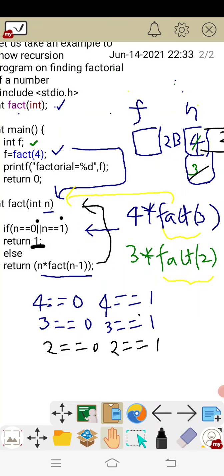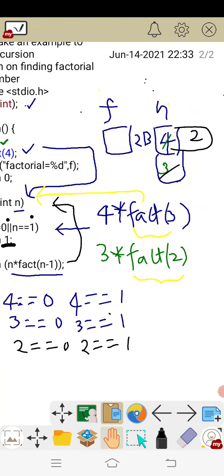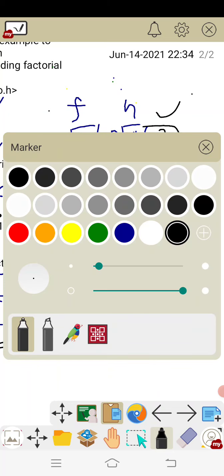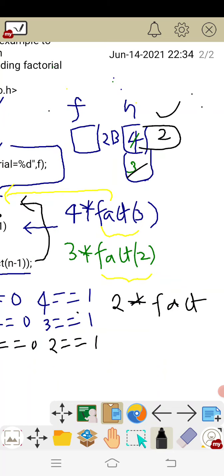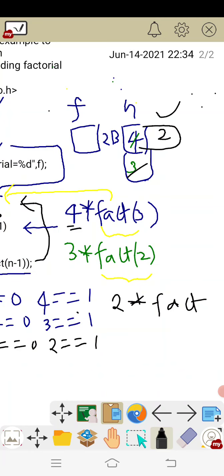Okay, you can see the program. And whenever the condition is false, what will be returned? N into fact of n minus 1. N is nothing but 2. So I'm going to call like this: 2 into fact of, see here, 4 is also there. You remember, 4 is also there. That is 4 into this fact of 3, which can be expanded as 3 into fact of 2.